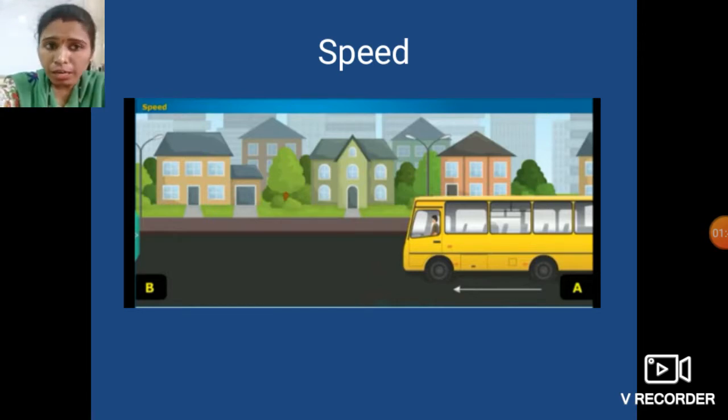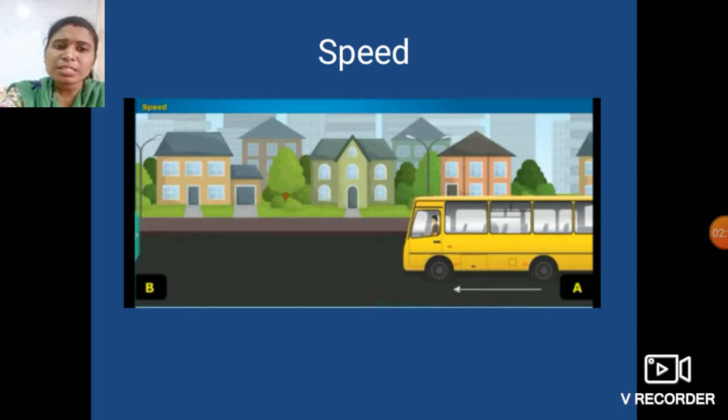So suppose a bus covers a distance of 40 km in 1 hour, then its speed is 40 km per hour. Means in 1 hour it covers the distance of 40 km.